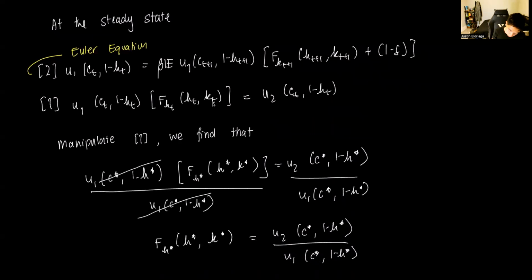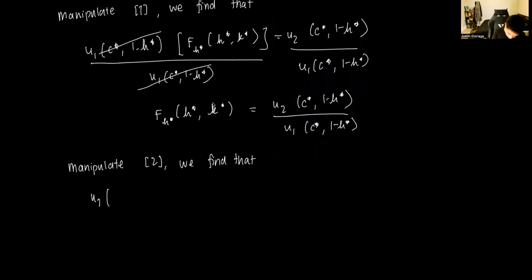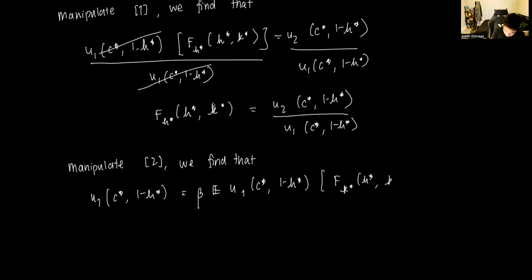okay, so 2 is given as u1. So again, all of these will now be in the steady state. So u1(c*, 1 - h*) is going to be equal to beta times the expected value of u1(c*, 1 - h*) times [f_k(h*, k*) plus 1 minus delta], right?